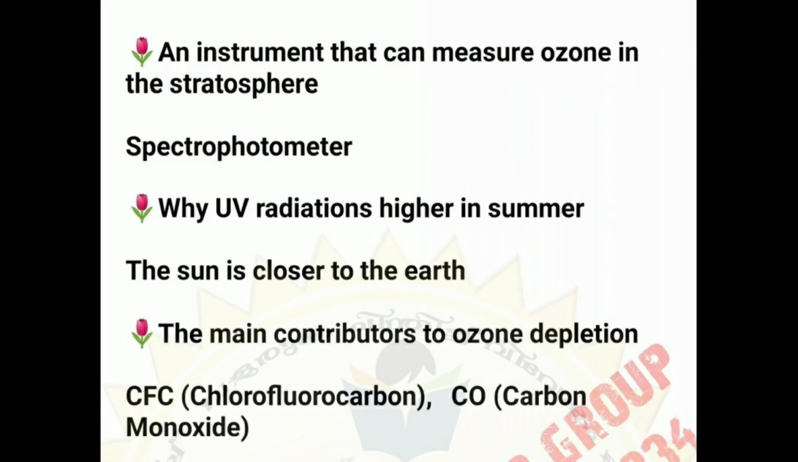An instrument that can measure ozone in the stratosphere is the spectrophotometer. Why are UV radiations higher in summer? The sun is closer to the earth. The main contributors to ozone depletion: CFC and carbon monoxide.